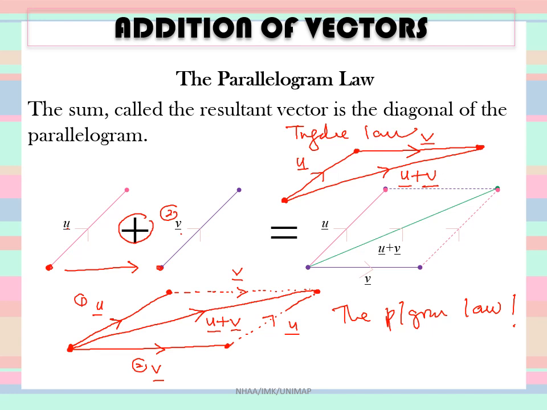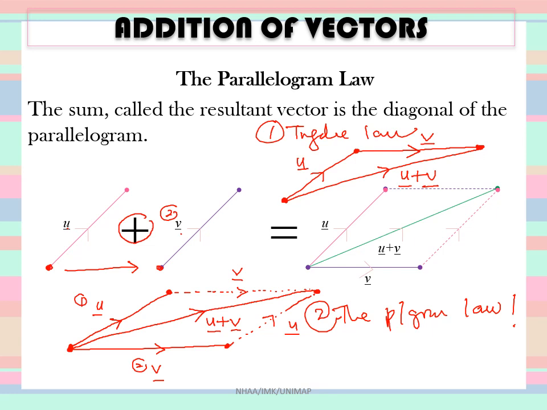No matter which law you use, whether it is the triangle law or the parallelogram law. Look at the direction of the vectors for these two laws. The triangle law creates a closed shape.